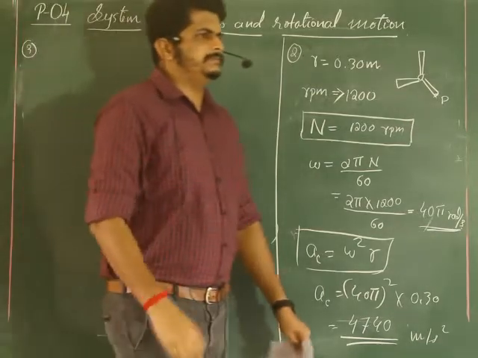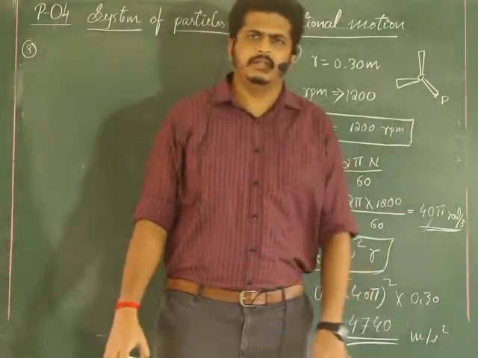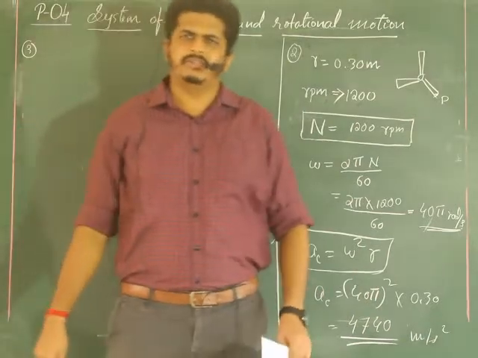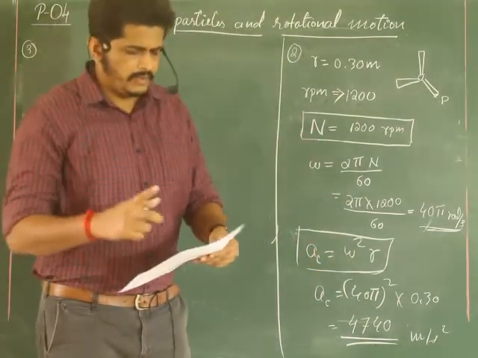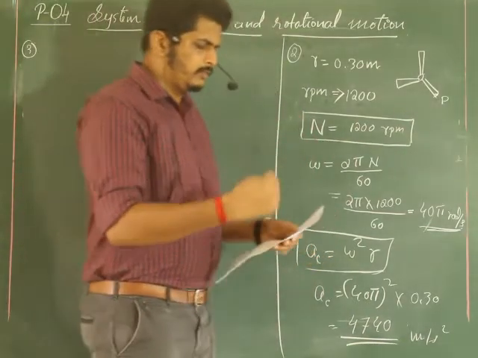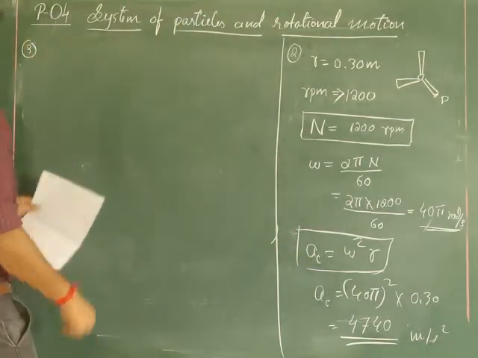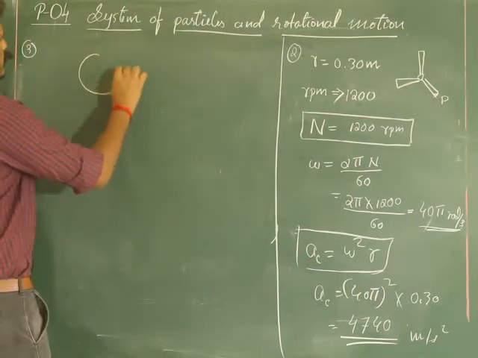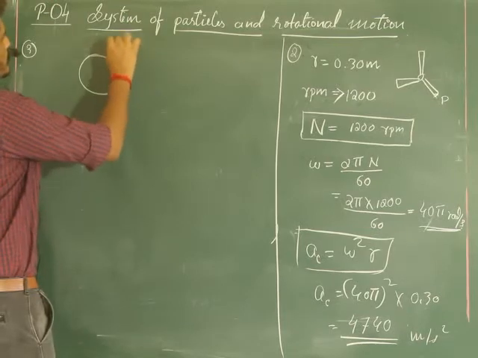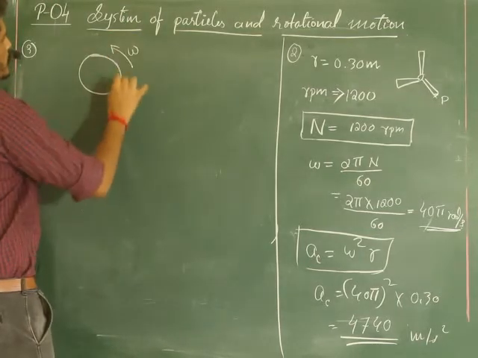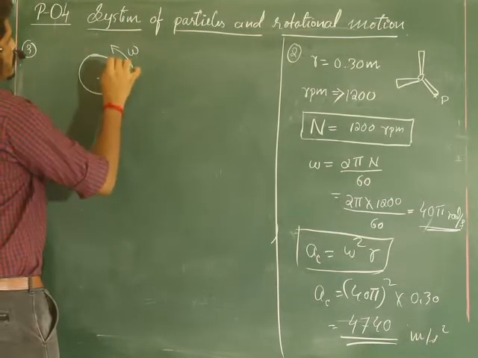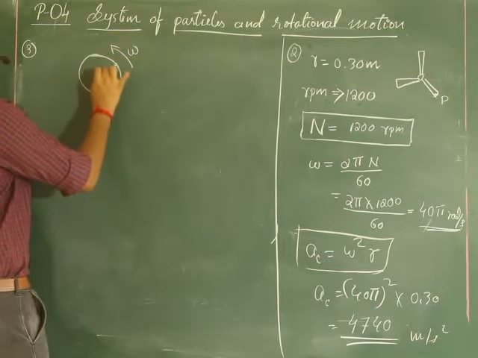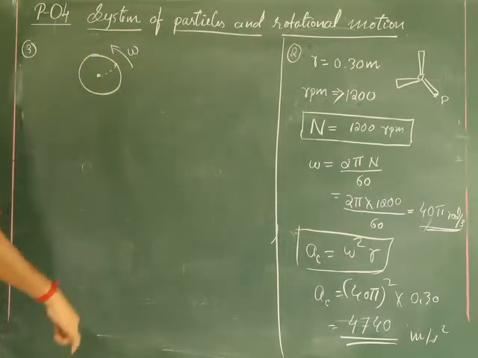Question number 3 looks very simple, but careful observation is required. Let us see what that is. Which of the following statements is false for a particle moving in a circle with constant angular speed? Particle is moving with constant angular speed around the center of this circular path.